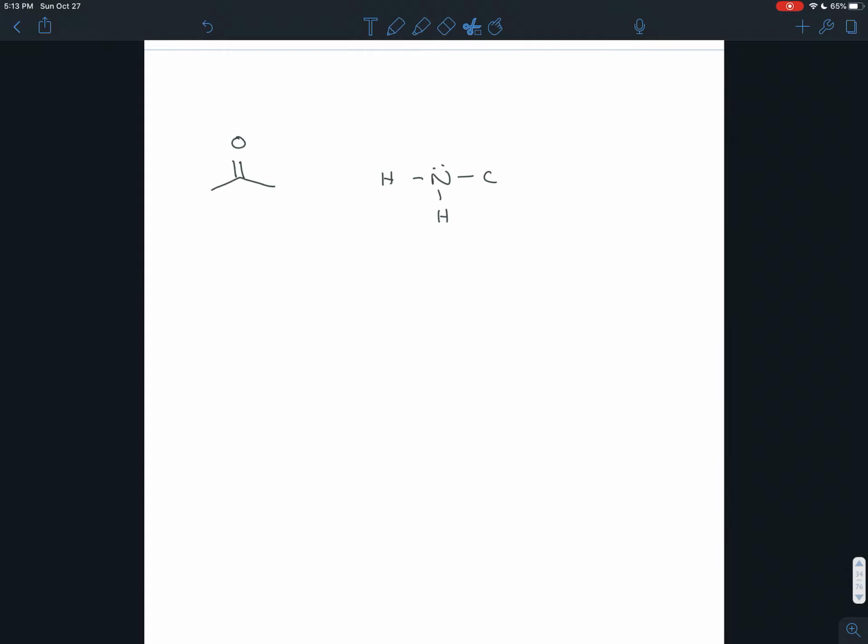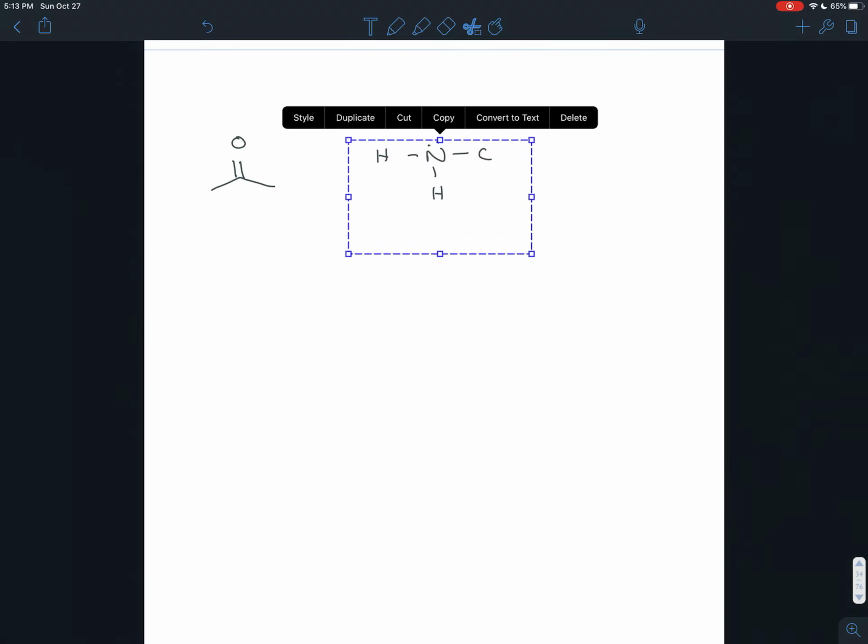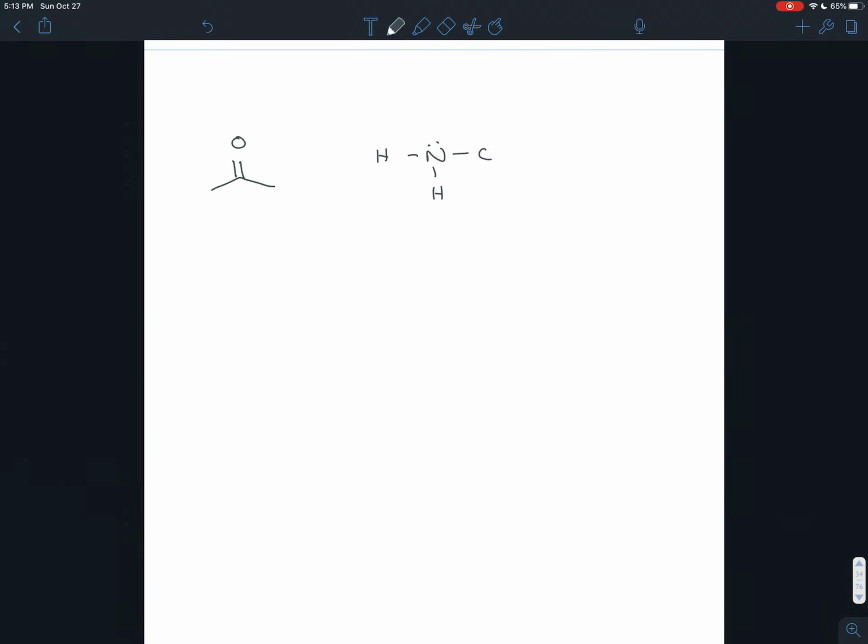The carbon, taking water and replacing one of the hydrogens with carbon. Well, now we can take a ketone and react it with the nitrogen version of an alcohol, an amine. Now remember, this in the middle is an amine. What we're going to end up getting is a molecule called an imine.